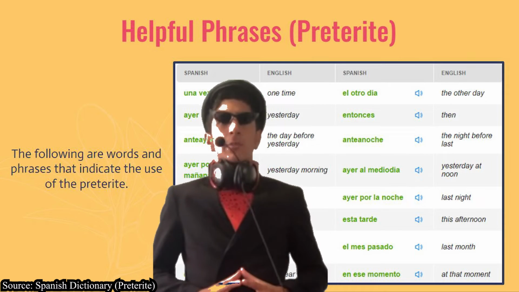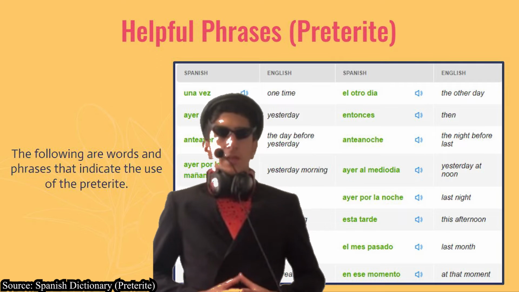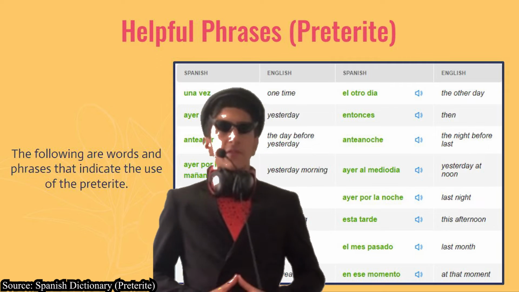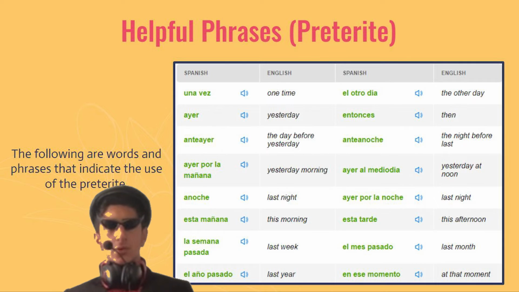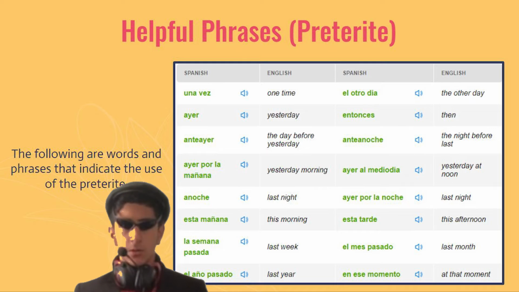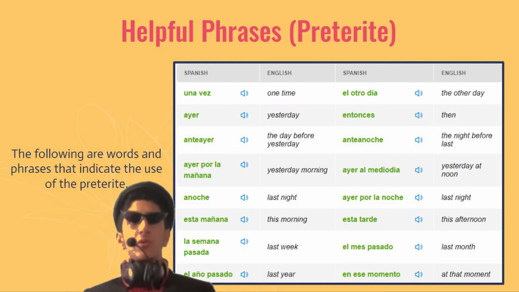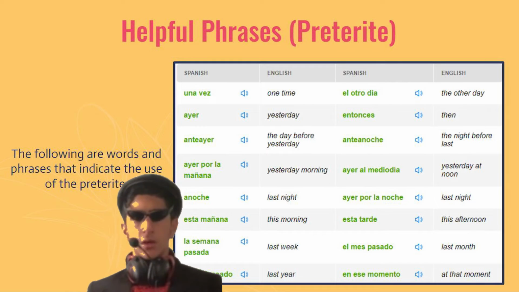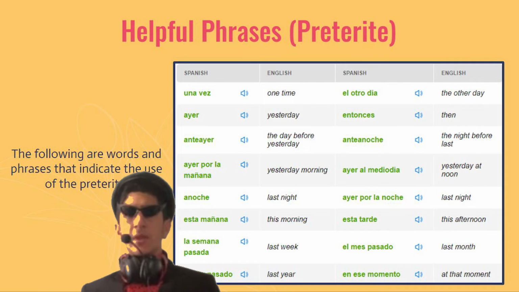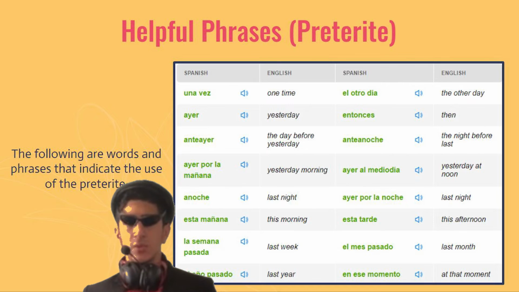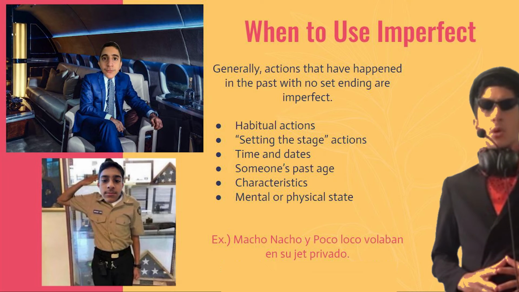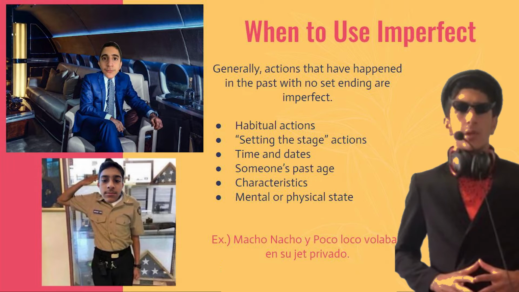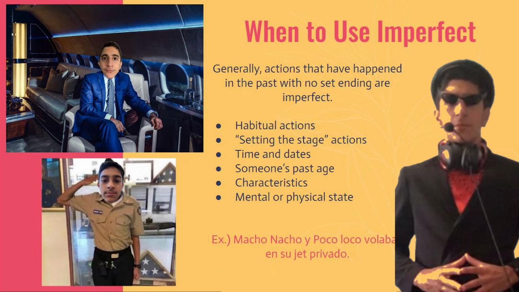Let's move on to some helpful phrases in the preterite. These are the following words and phrases that indicate the use of the preterite. Una vez, one time. Ayer, yesterday. El otro día, the other day. And entonces, then. These are some very common phrases that you will see in Spanish sentences and indicate the use of the preterite. Now that you have a basic understanding of the preterite, let's move on to the imperfect.